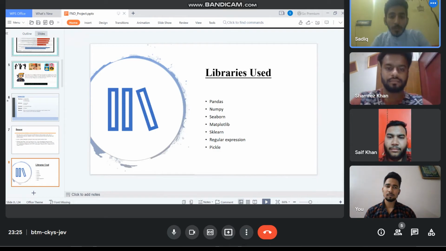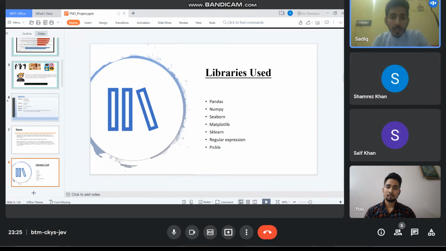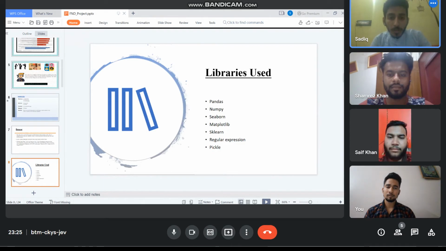The libraries we used in our project are pandas, numpy, seaborn, matplotlib, sklearn, and regular expressions. Pandas is used for data analysis, numpy is used for mathematical numerical work, and matplotlib is used for plotting different bar graphs. Next.